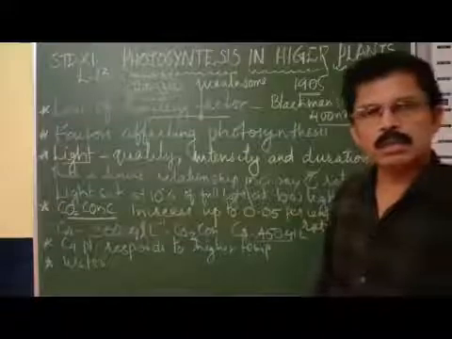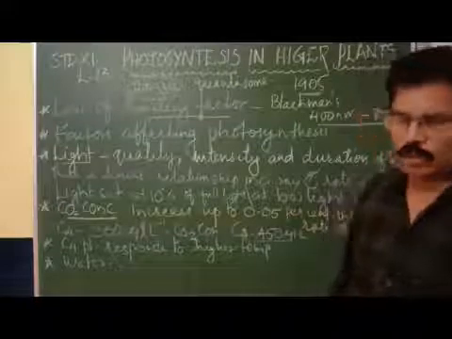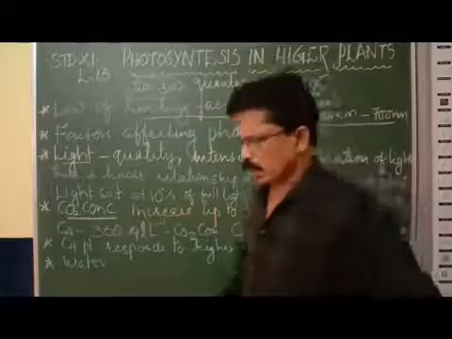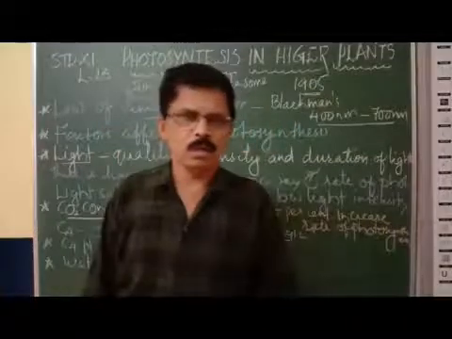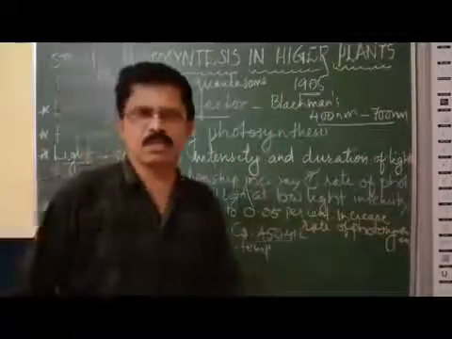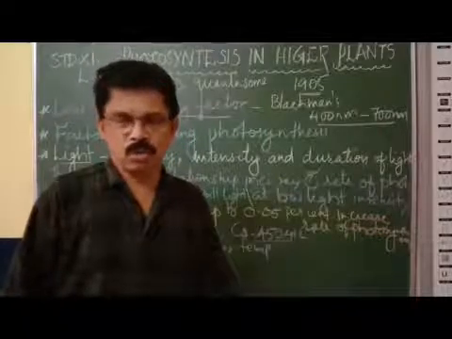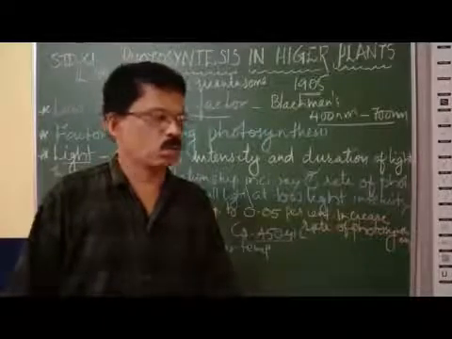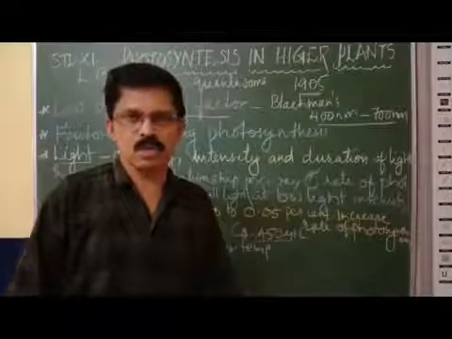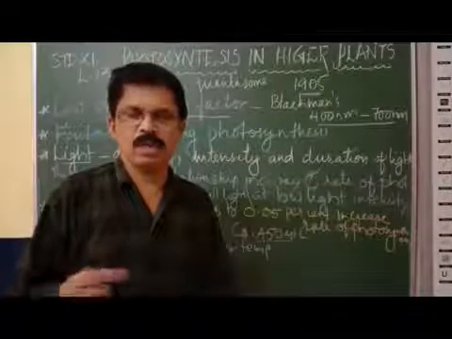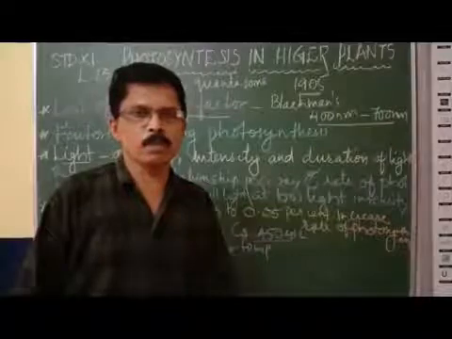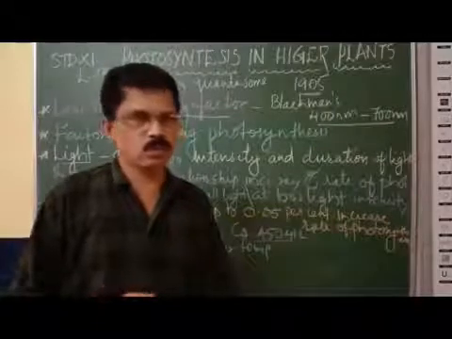Now the last one is water. Water is very important for photosynthesis. During the light reaction, in the presence of light, the water splits into hydrogen atoms, protons, plus electrons. These electrons and protons are very essential for photosynthesis.